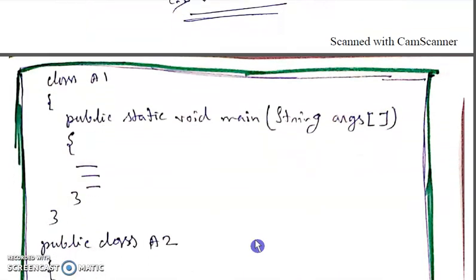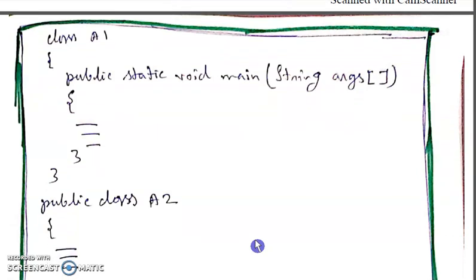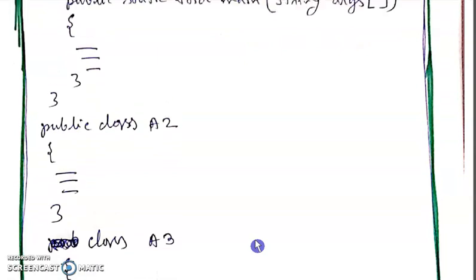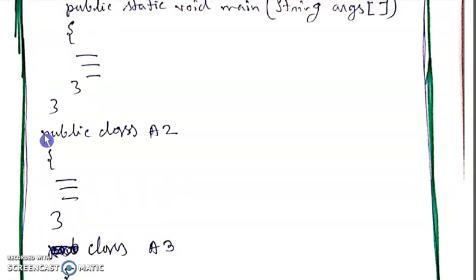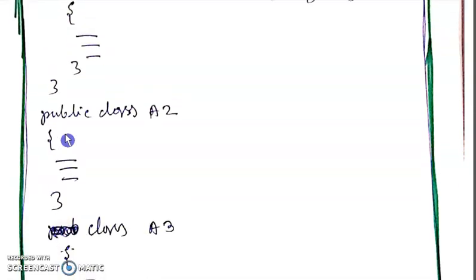Now take another scenario. Now in this scenario you have another source file. Here you have A1 class, A2 class and A3 class. But please check it here. A2 is a public class, and A1 is a normal class and A3 is also a normal class.